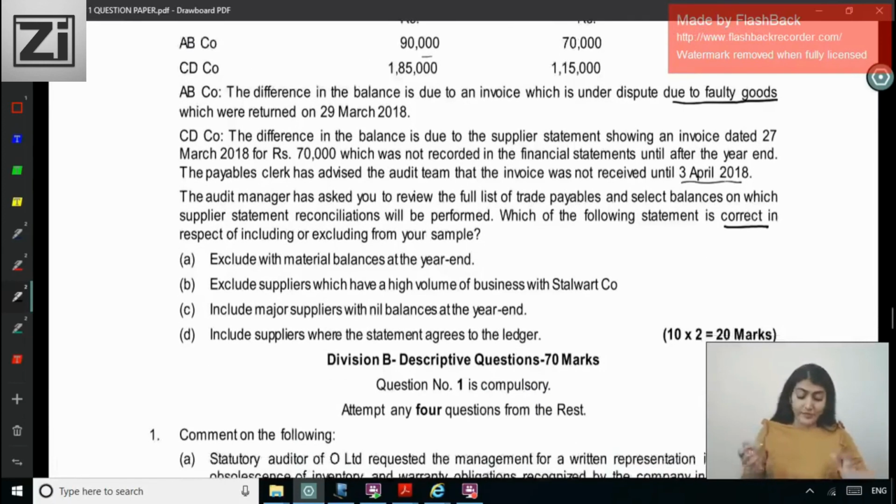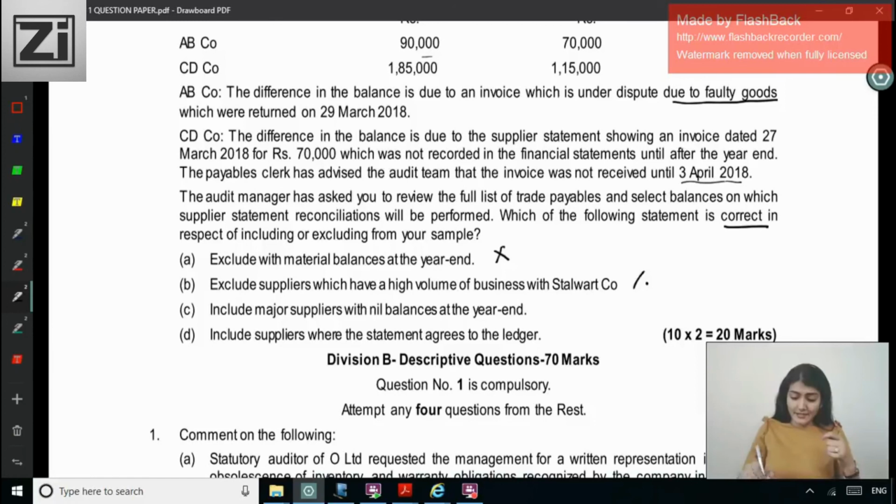Right. So exclude the material balances at the year end. Is this correct? Exclude material balance as the year end? No, incorrect. Exclude suppliers which have high volume? Incorrect. You have to include them. You cannot exclude them. Include major suppliers with nil balance at the year end. So even though if there is nil balance, you will include those suppliers.